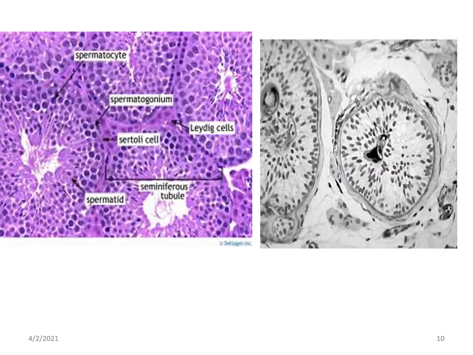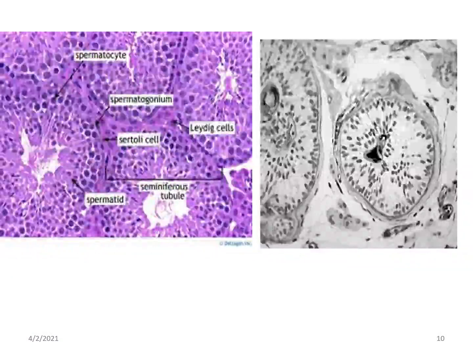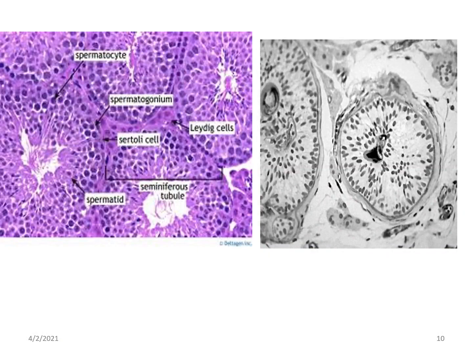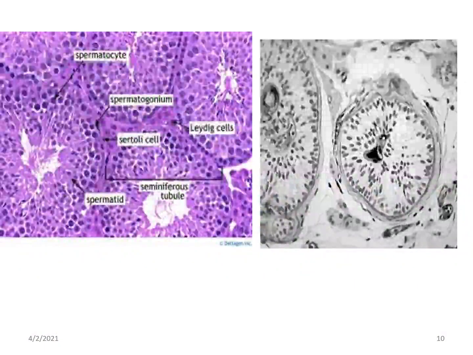You can see that the seminiferous tubule has loss of germ cells and is lined only by spermatogonia and spermatids, but spermatogenesis is not seen. The tubular basement membrane is thickened and some even advanced cases may show hyalinization. In interstitium you will see hyperplasia of Leydig cell.